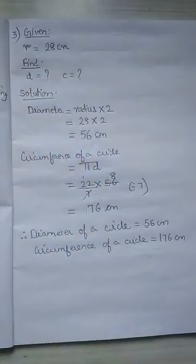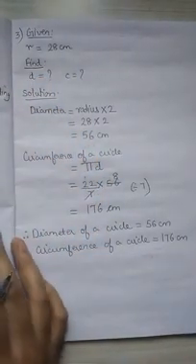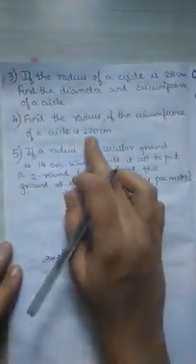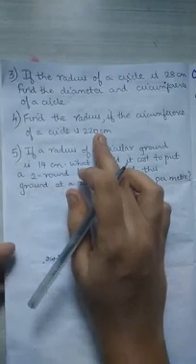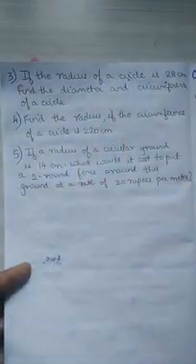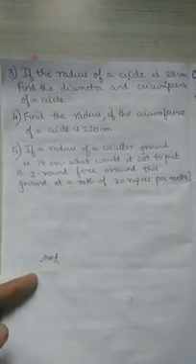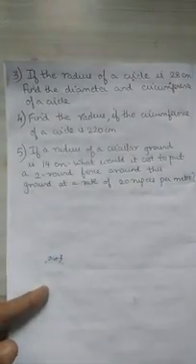Now let's see what is given in the next question. Find the radius if the circumference of a circle is 220 centimeter. You are supposed to find out the radius and the circumference is 220 centimeter. So I will write there what is given, girls. So this is third question, fourth one, where what is given?